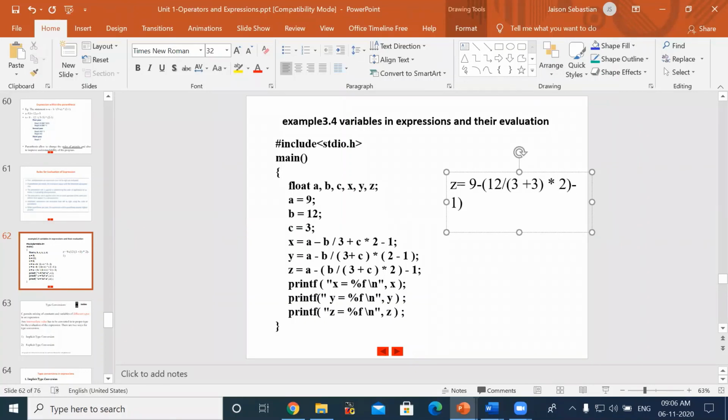4 is the answer, ma'am. Huh? Tell me the answer. Substitute and tell me the answer. 4 is the answer, but how are we getting 4?